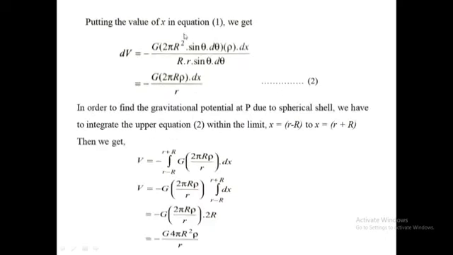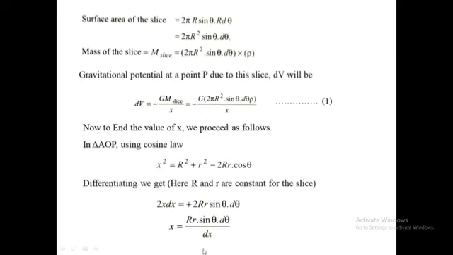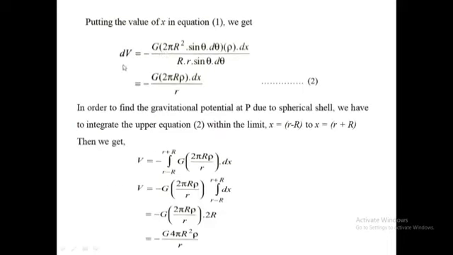Putting this value of x in equation 1, you will get dV = -G (2 pi R² sine theta d theta rho) dx/(Rr sine theta d theta). Therefore, from this we will get -G (2 pi R rho dx)/r, which is equation number 2.